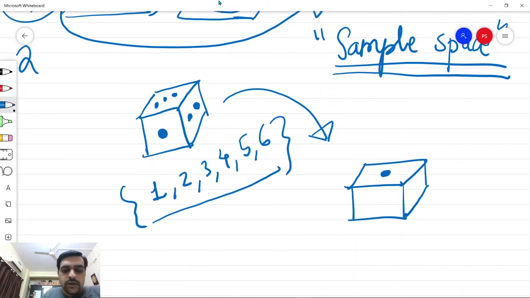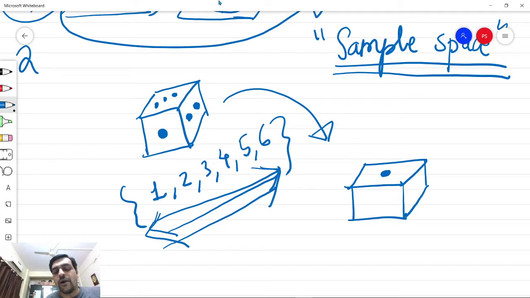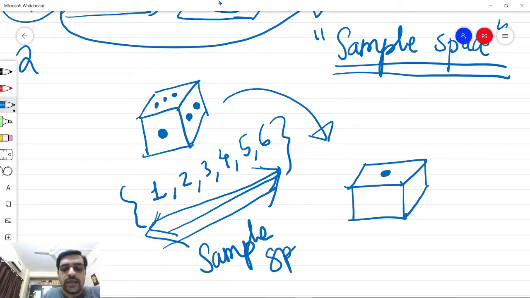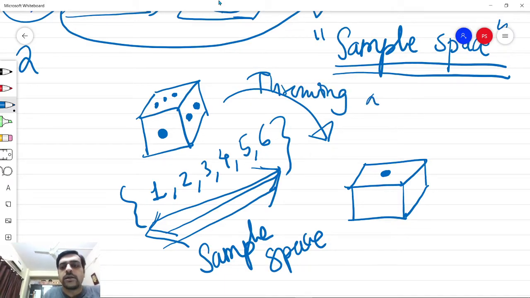So these 6 outcomes, which are all countable, that is, they are collectively exhaustive, all of them are equally likely to happen, and they are mutually exclusive as well. So this exhaustive list of all the possible outcomes is called the sample space of the event, where the event is throwing a die.